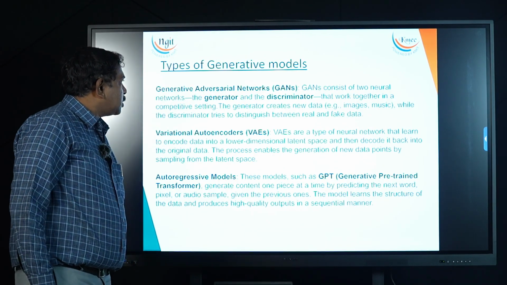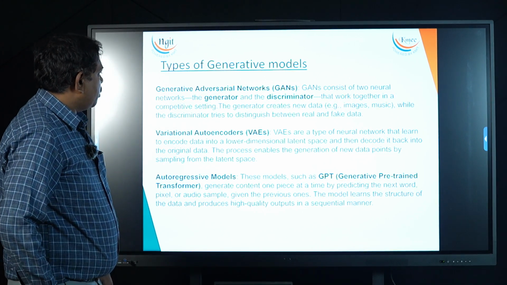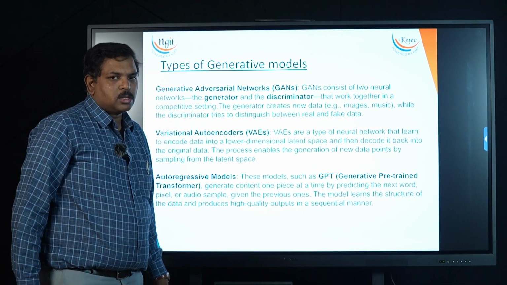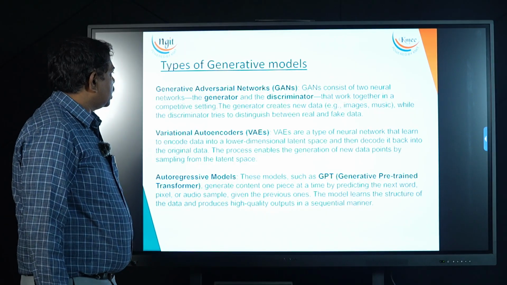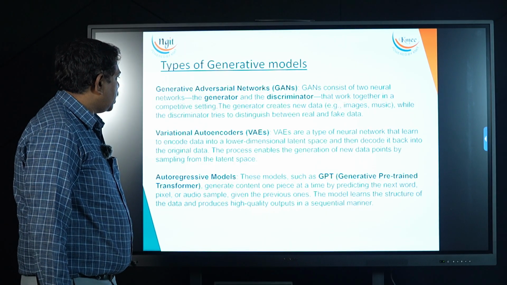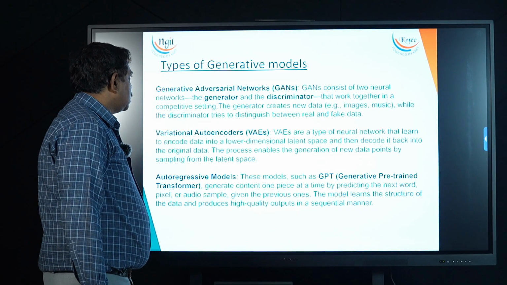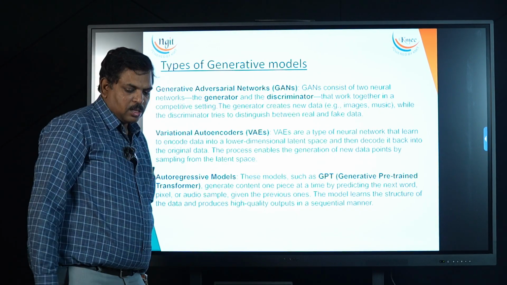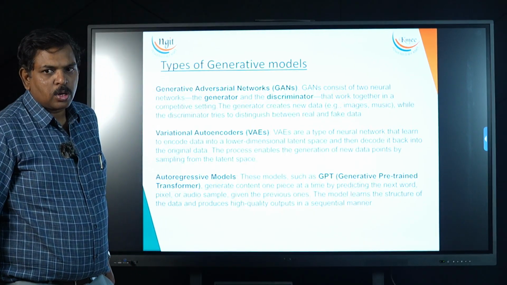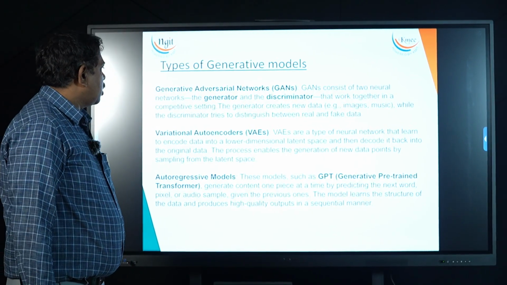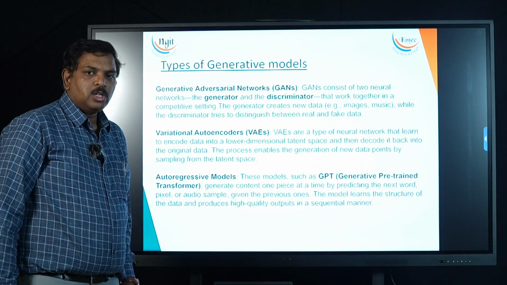Now, if we take types of generative models, we categorize them into three: generative adversarial networks, variational autoencoders, and auto-regressive models. These AI models are developed with the help of neural networks.